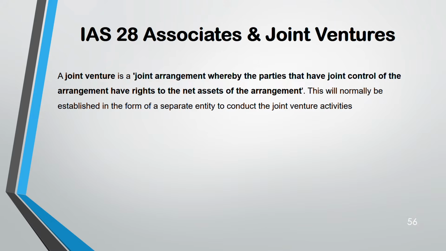Anyway, coming to IAS 28, very important for SBR for your question number 1, consolidation. IAS 28 is for two things. It deals with associate also, it deals with joint venture also. Why? They have something in common. They both are accounted using the same method. But first, let's understand the definition of joint venture and associate.